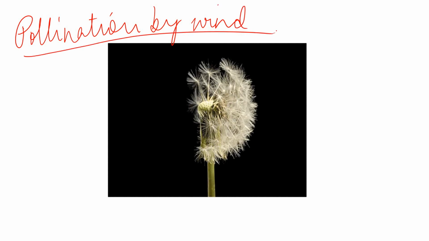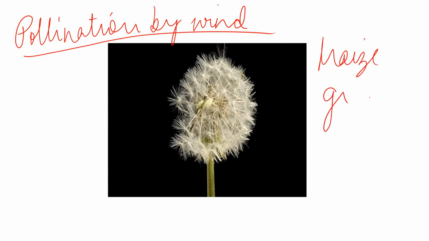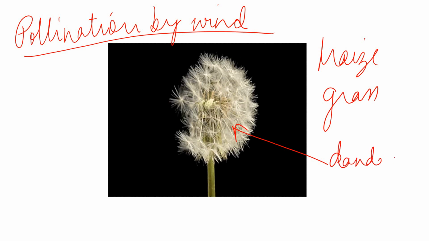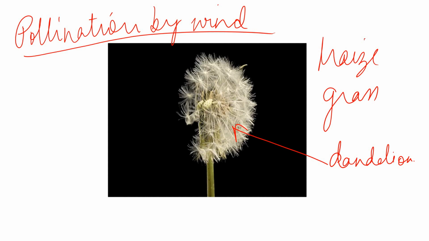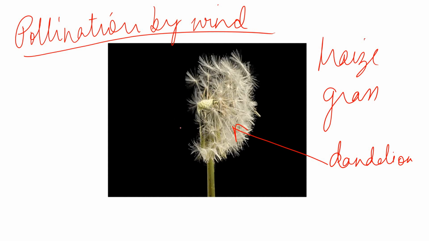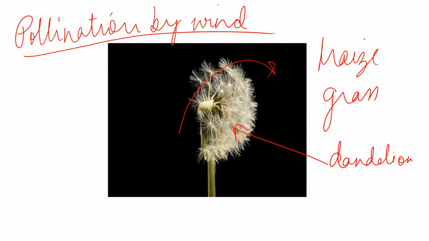All right, now how does this happen? See, there are certain plants, like maize, grass. This, by the way, is a dandelion. In certain plants the pollen grains are transferred from one plant to another with the help of wind.